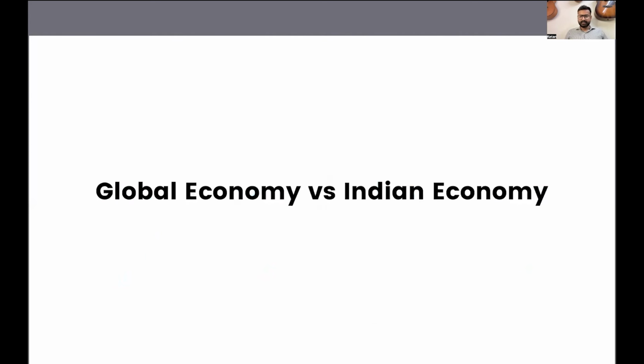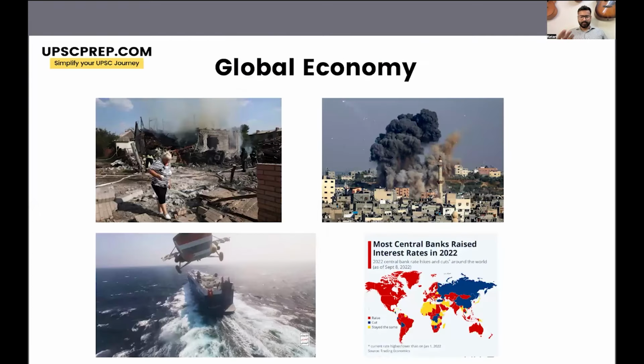All right, so the first part is a comparison of the global economy versus the Indian economy. Although the global economy has been relatively stable in recent times compared to a year ago, it is still facing various challenges. There is the Russia-Ukraine war. There is a war going on between Israel and Palestine. There is disruption of maritime sea routes. You must have heard the news of Houthi rebels attacking maritime ships in the Red Sea.